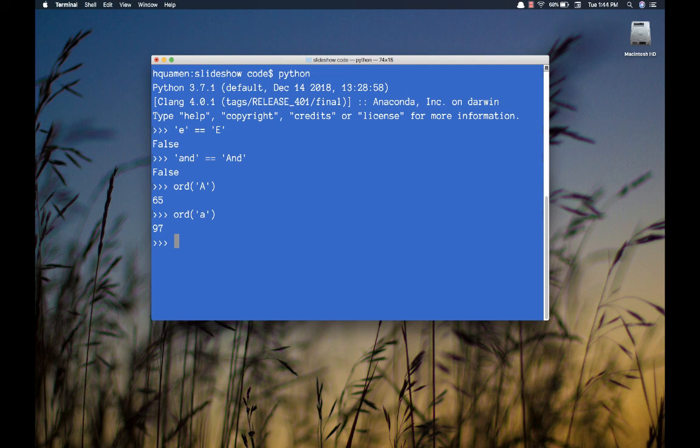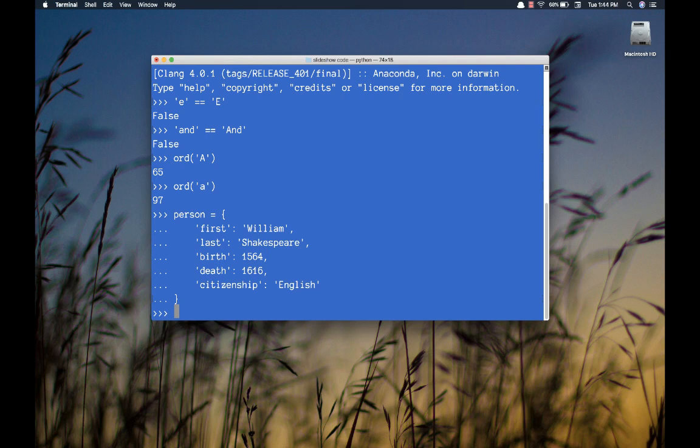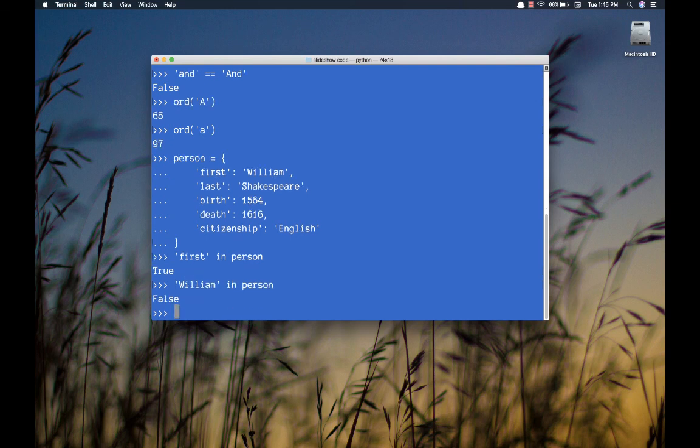All right, so let's go back to our person. I've just copied and pasted into the terminal window our person, and we've played with this a little before. This is exactly what we were looking at in the slideshow. Is first in person? That is absolutely true. Is William in person? Nope, that's false. And we already know that, because in and not in with a dictionary look only for keys.